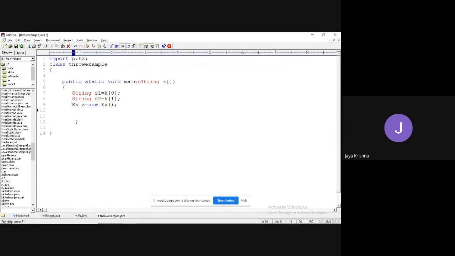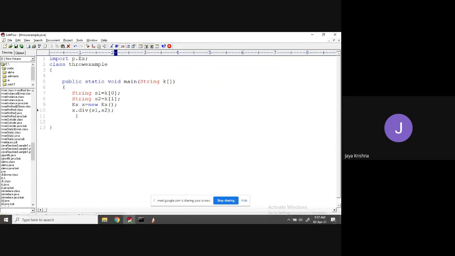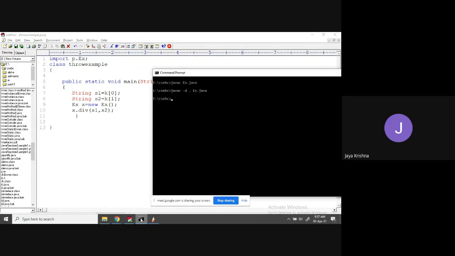Guys, if I didn't import, what will happen? It is going to produce an error like class not found. Through that object, I'm going to call the division method by passing s1 comma s2.